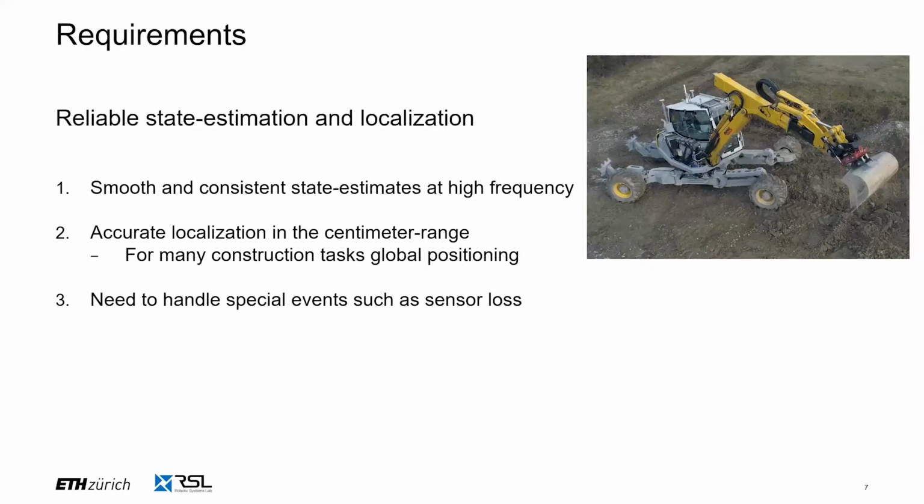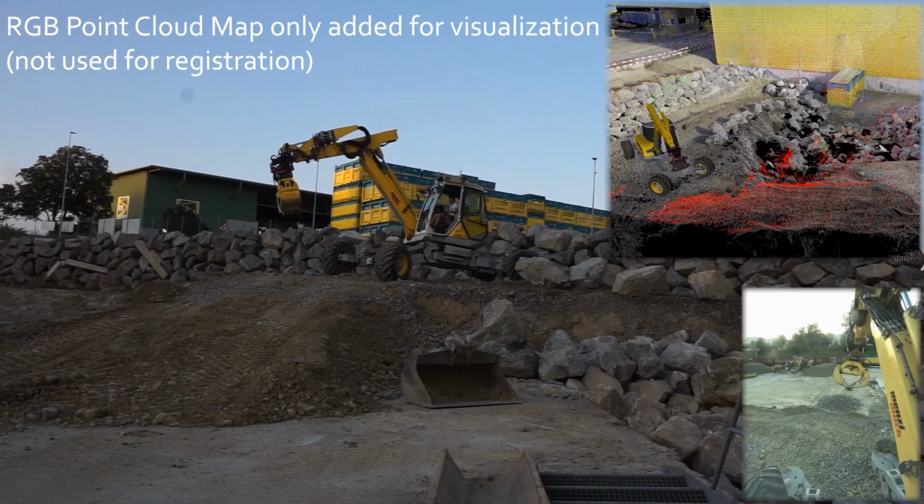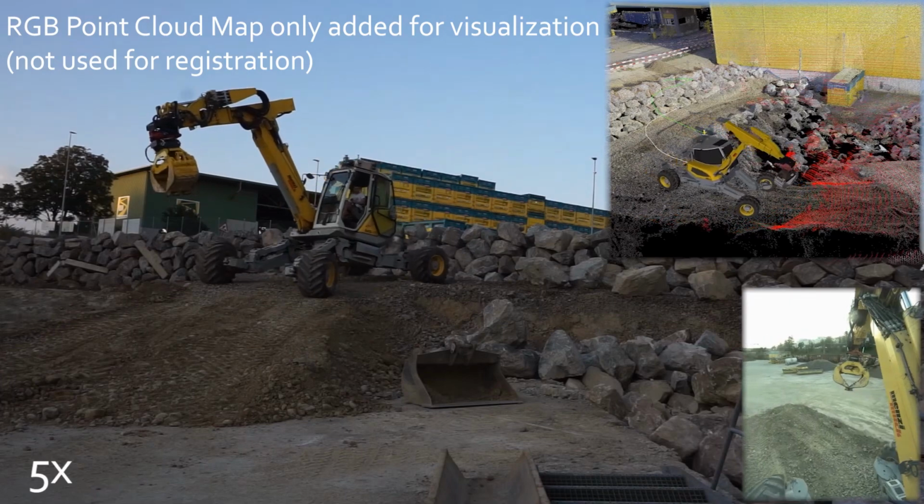Because of the complexity and diversity of the operational environments of excavators, it is essential to also handle special events such as sensor loss, in particular the loss of GNSS in the presented use case. For state estimation and localization in the construction task, one can observe accurate and smooth estimates of the state estimator.